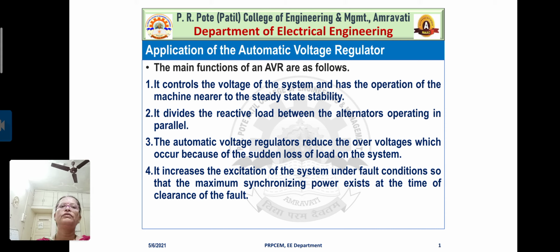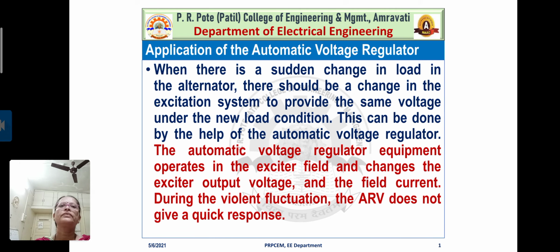For the maximum synchronizing power existing at the time of fault clearing. Another application we can see here is the automatic voltage regulator. When there is a sudden change in load in the alternator, there should be a change in the excitation system to provide the same voltage under the new load condition.